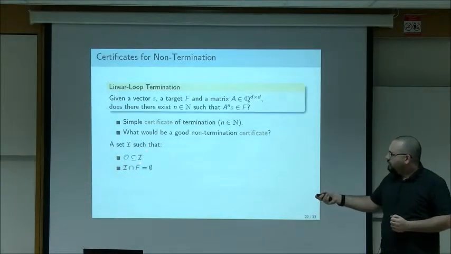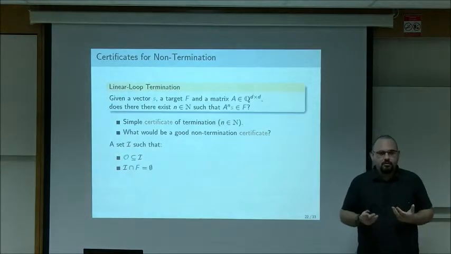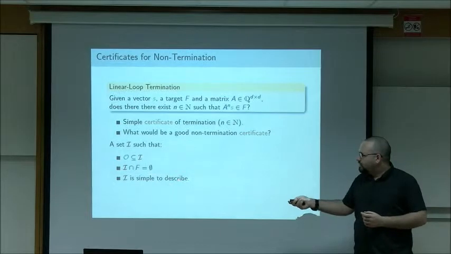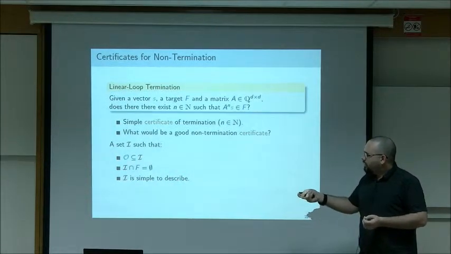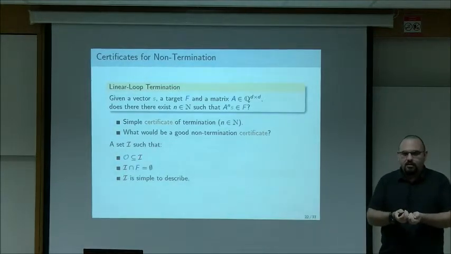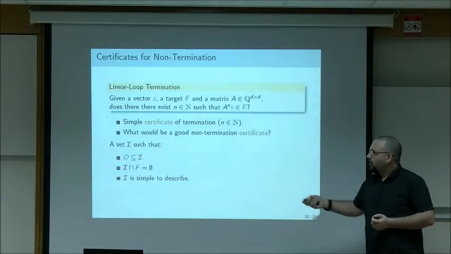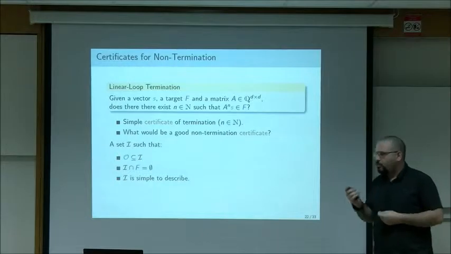Thing is, this still doesn't mean that I have a certificate, because maybe I is very complicated to explain to someone. So I want I to be simple. And if I is simple enough, then, for example, if I is a half space, then I can't even check that. So I can give someone the explanation, but they can't check it. So I didn't actually do anything, because the problem of checking whether the orbit is contained in it is equivalent to the termination problem. So the question is, how do I overcome that?